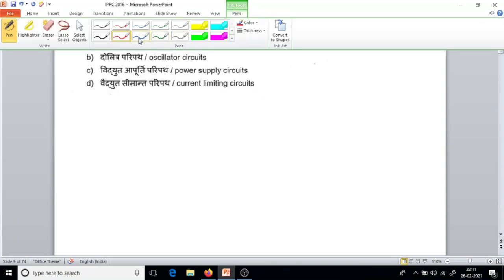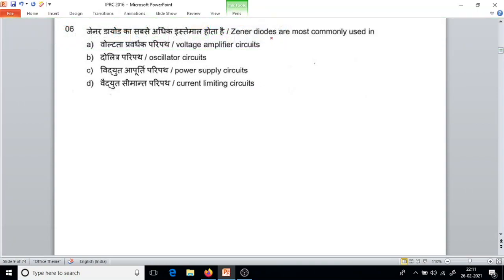Question number 6. Zener diodes are most commonly used in. We know Zener diodes are used in voltage regulator circuits. So here in the options, power supply circuit is the most suitable one. So power supply circuits.